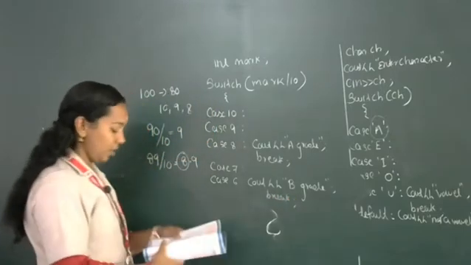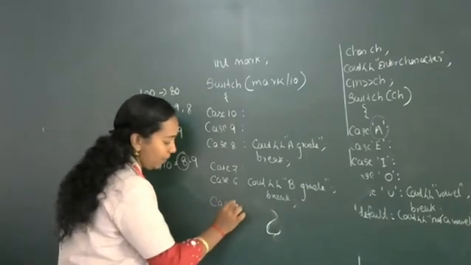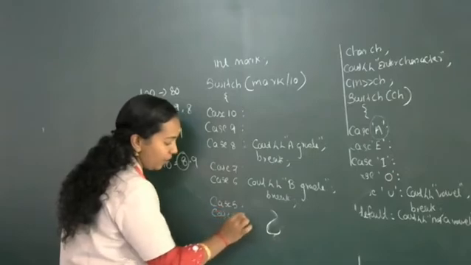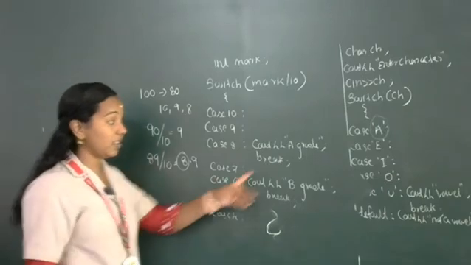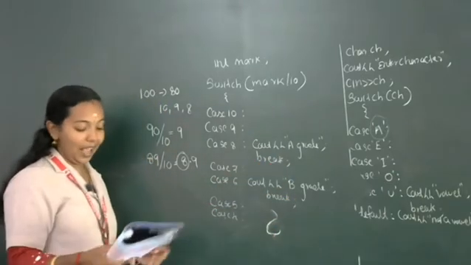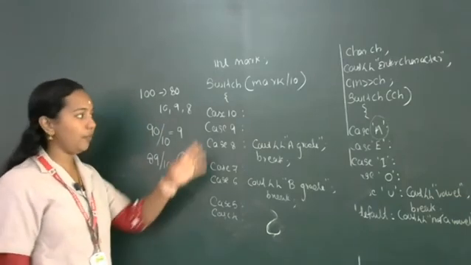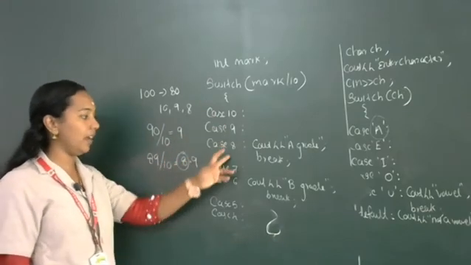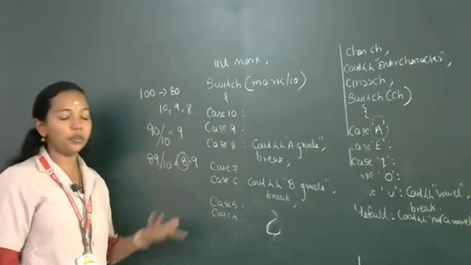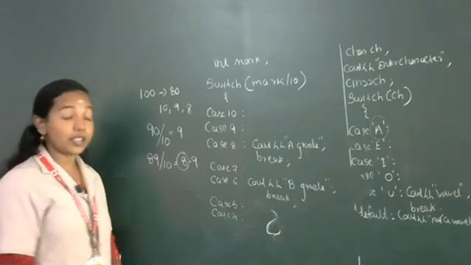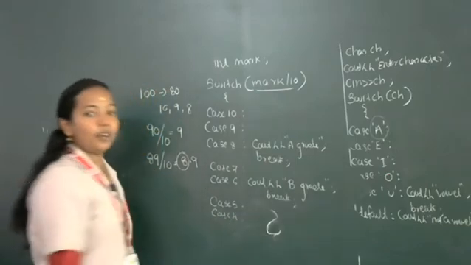Then what will be the condition for C grade? The condition for C grade is case 5 and case 4. Then this is for A grade, this is for B grade, and this is for C grade, and case 3 for D grade. Then the default case: if the mark does not belong to 10, 9, 8, 7, 6, 5, 4 and 3, then the default case will execute cout failed, cout E grade. So here, instead of a direct variable, we are using one expression.